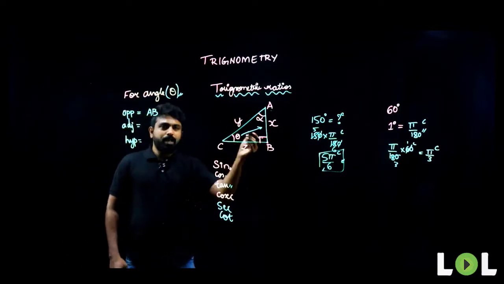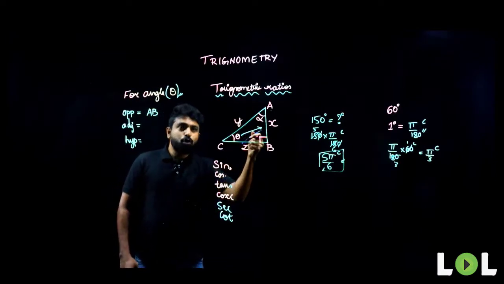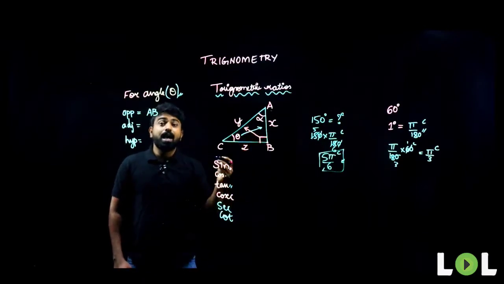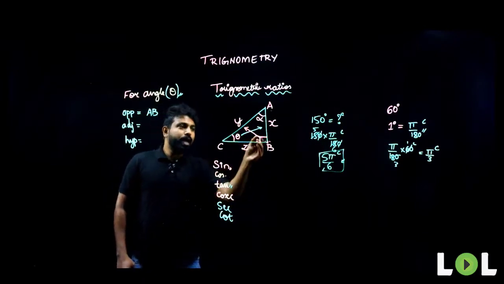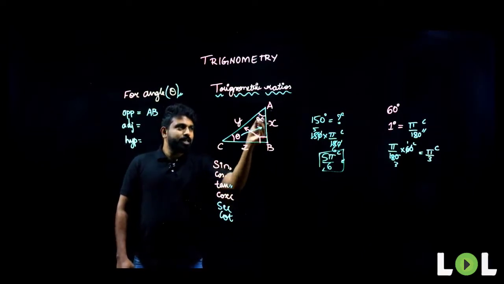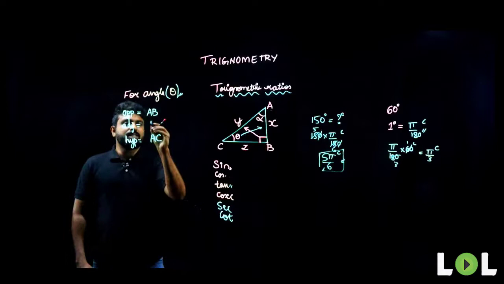Whenever you're taking a right angle triangle, the side opposite to 90 degrees is always the hypotenuse. So which is the hypotenuse here? AC. So hypotenuse will be AC. Which is the side that is remaining? So adjacent side will be BC.